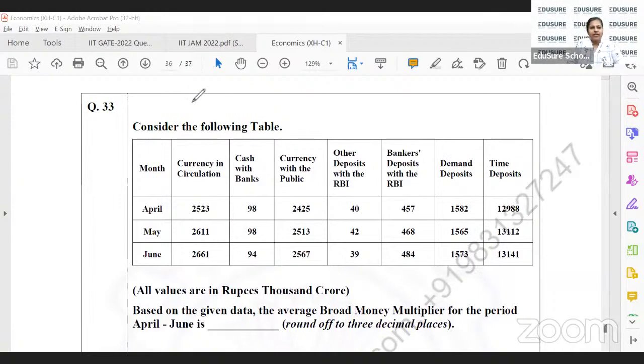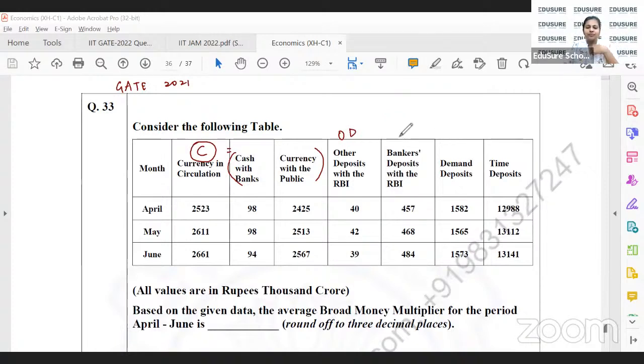So this is GATE 2021, question 33. Consider the following table. You have certain variables. There's currency in circulation, which is a sum of cash with banks and currency with the public. But we need only C, which is the total currency in circulation. We don't need these. Then this is other deposits with the RBI. We'll call this OD. This is bankers' deposits with the RBI.